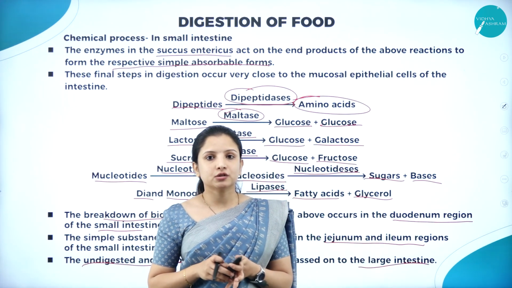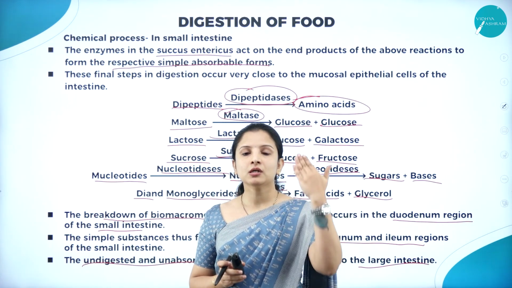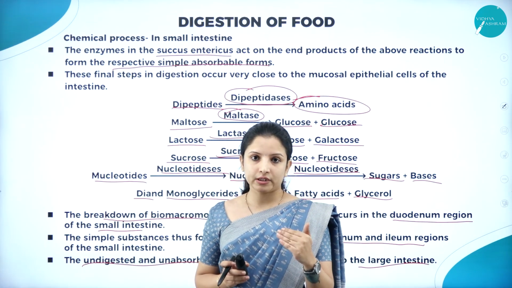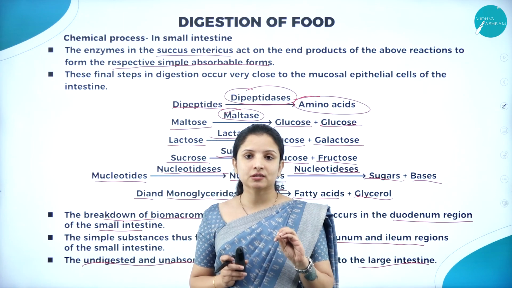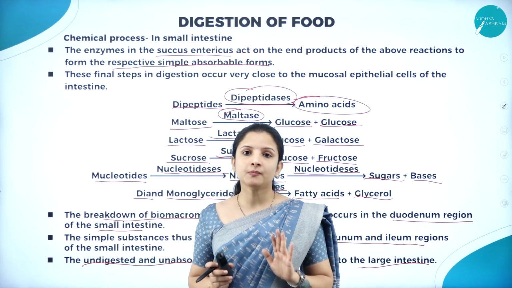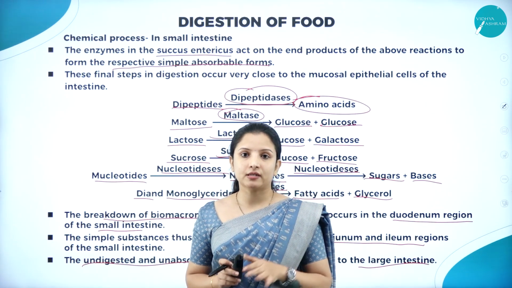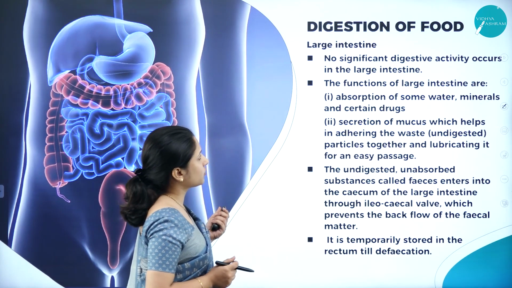So I hope you understood. Whatever food got digested will enter into the jejunum and ileum part of the small intestine, and whatever undigested food is there will move into the large intestine, because the large intestine is the one that is connected to the anus, through which the undigested food gets excreted out, right? So that is why. So this was about the end products, whatever is formed.